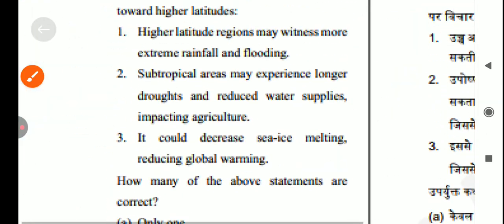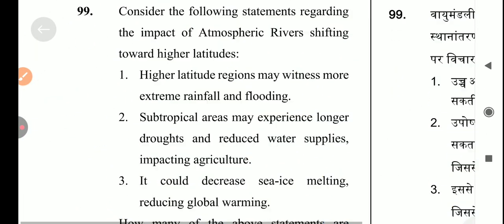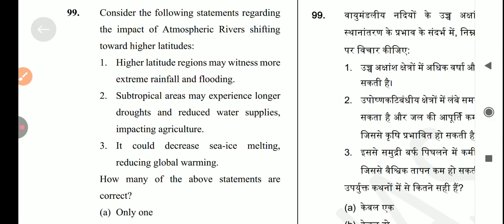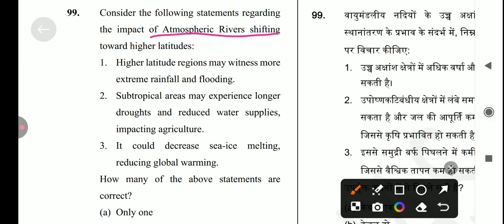Okay, let's come to the next question, which is consider the following statements regarding the impact of atmospheric river shifting towards higher latitudes. Okay, so the first statement is higher latitude regions may witness more extreme rainfall and flooding. Yes, it's a correct statement.